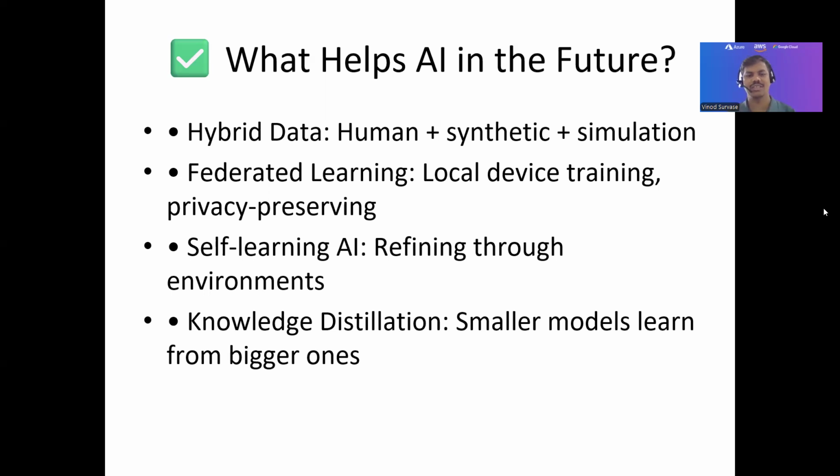And the next is knowledge distillation. This means that smaller models learn from the bigger ones. So in the algorithms or the math formulas, we have the decision trees, right? Those are the connections which are going to work with decision-making systems with the AI system to get the details, learn from the previous models, previous scenarios, previous data sets, and then it's going to keep learning and exploring its knowledge, right? So that's how the future of AI is going to be and is going to help.